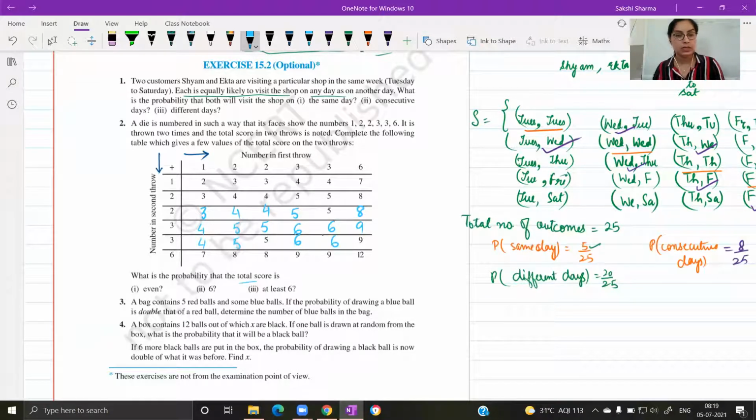You have to write down the probability that the total score is even out of the total outcomes that you have. How many times did you get an even total? So this is an even total.